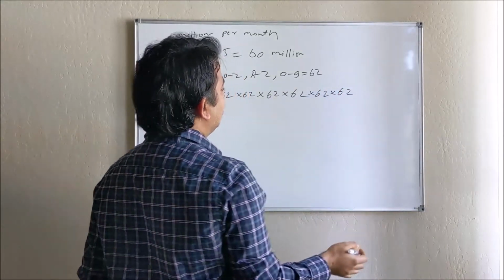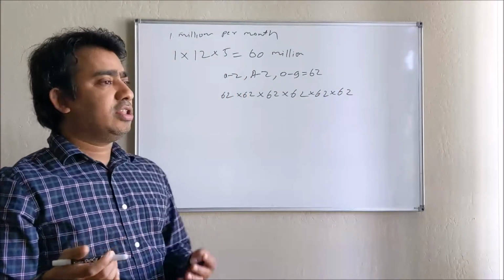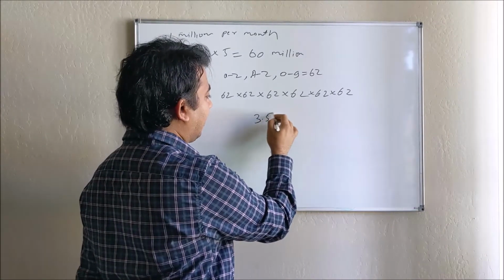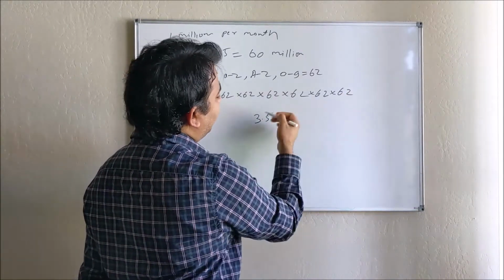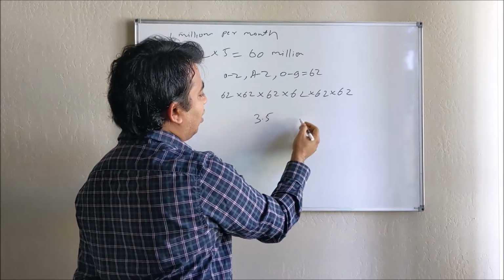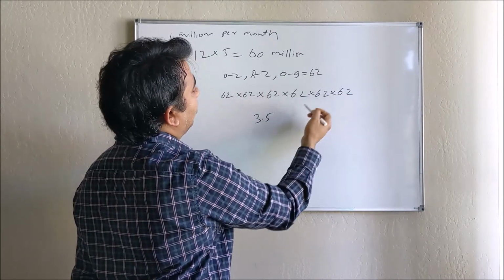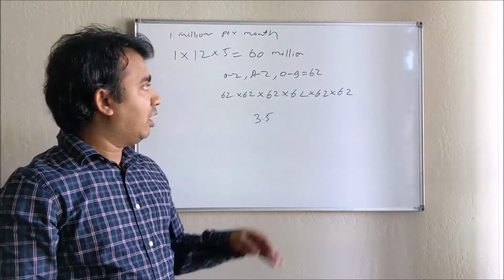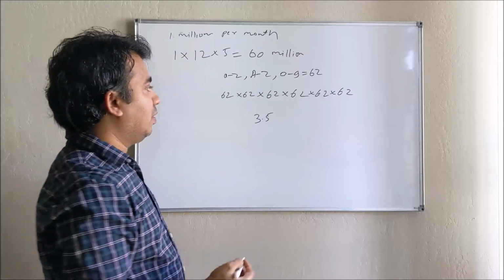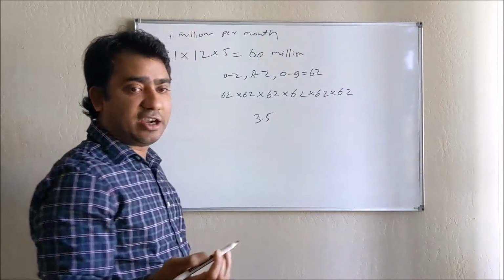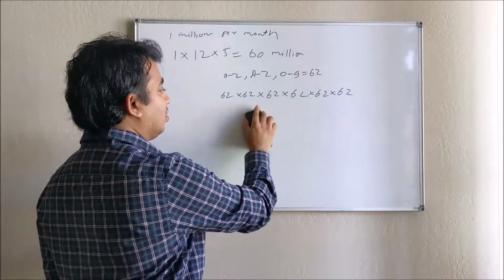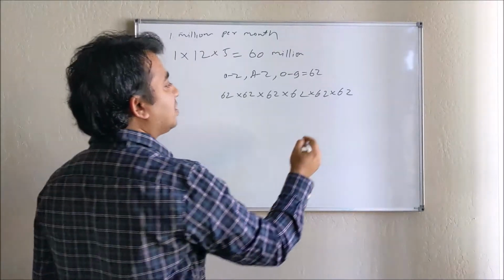For 62 to the power 7, it will give 3.5 trillion. If you go with 6, it will be in billions, which will meet our requirement. So we can go with 6 characters, which will be fair enough.